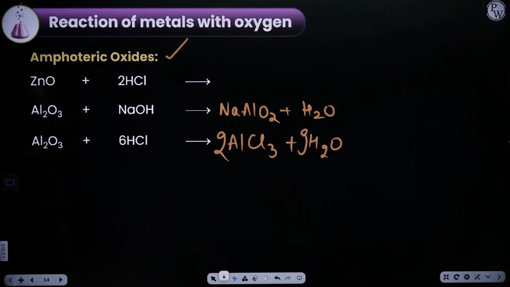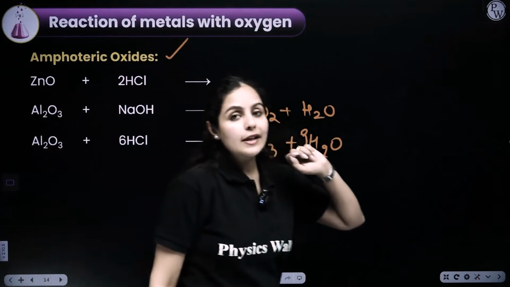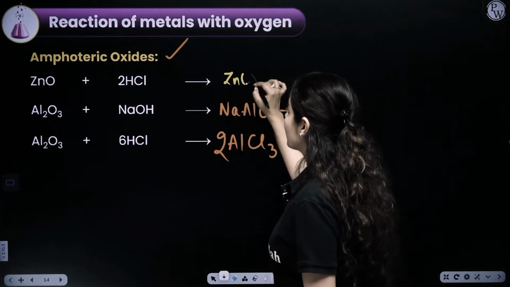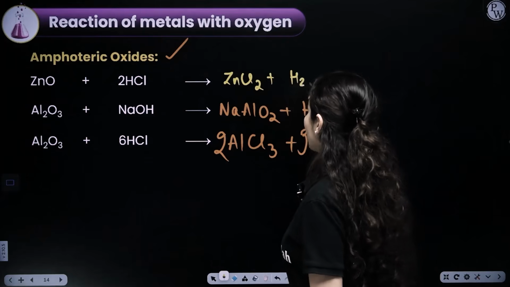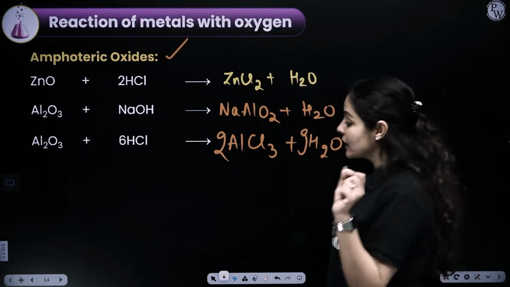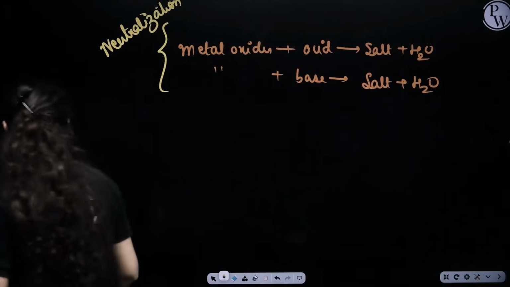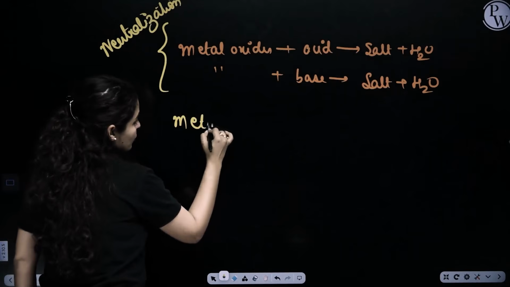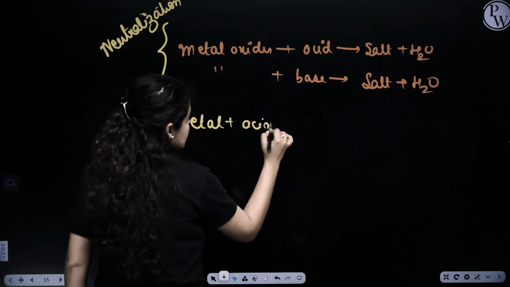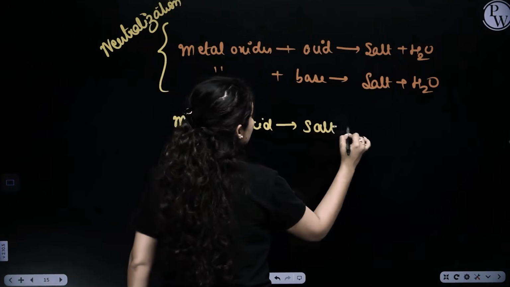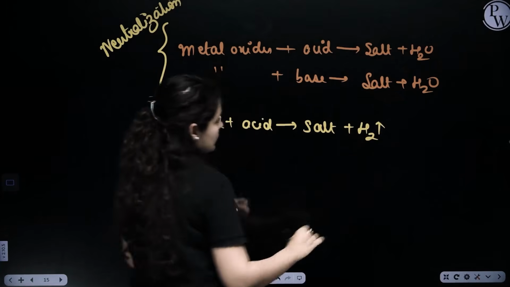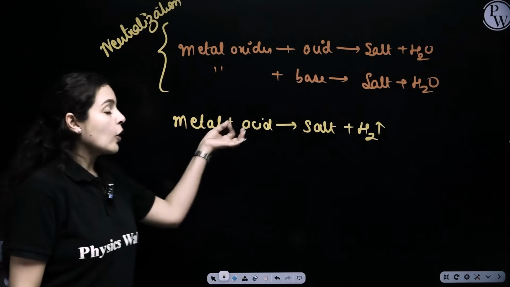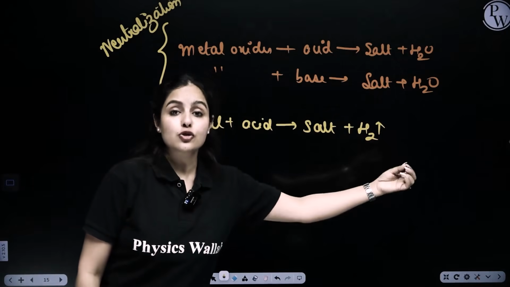Cool? Now, what will be formed here if zinc oxide reacts with HCl? If zinc oxide reacts with HCl, that definitely forms zinc chloride salt plus water. Now, one more thing I would like to add for all of your knowledge. That's a common mistake you all make. Metal on reaction with acid gives you salt plus hydrogen gas. I'll come to this later also, but I want to point this out here itself.